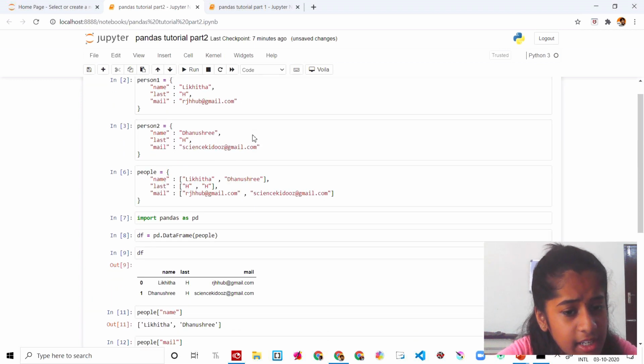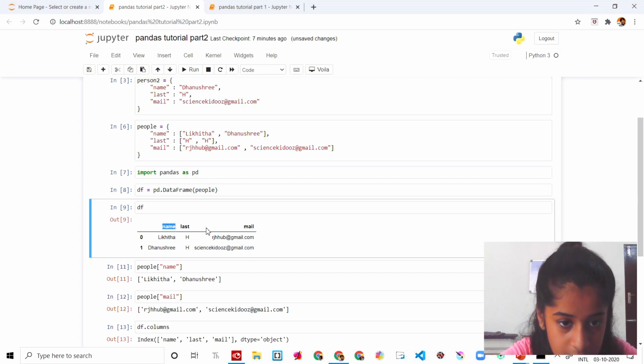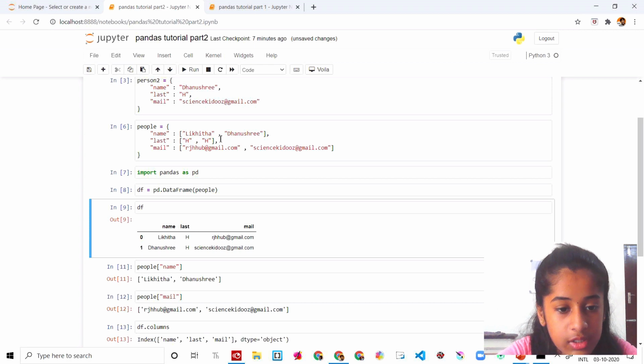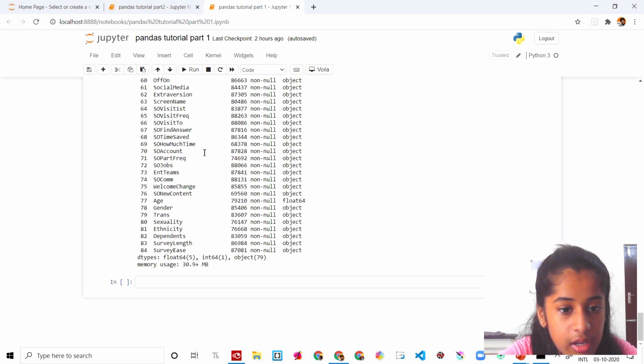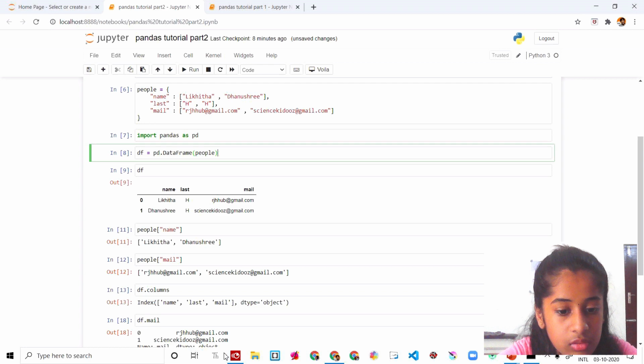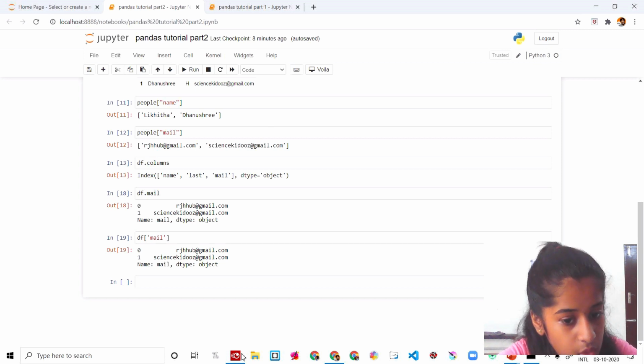So now what exactly is a series? You might have a doubt. Name is one series, last is one series, mail is one series. So these are the different series. Now we know what exactly data frames are and what exactly series are. That's great.